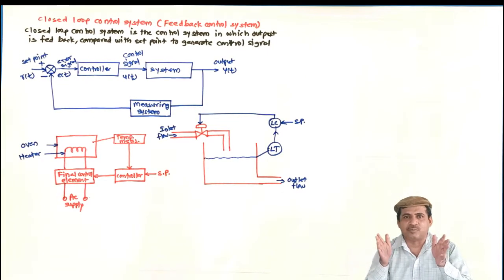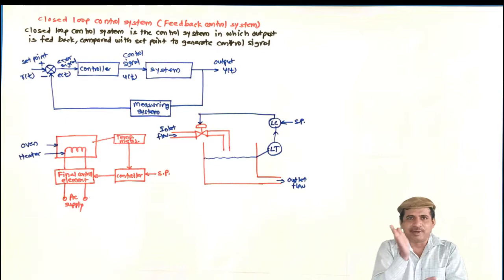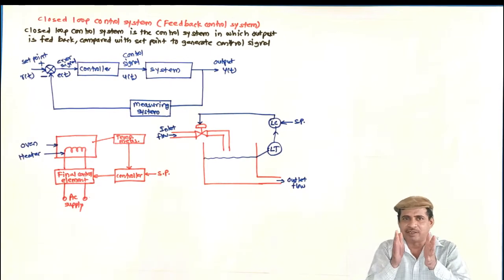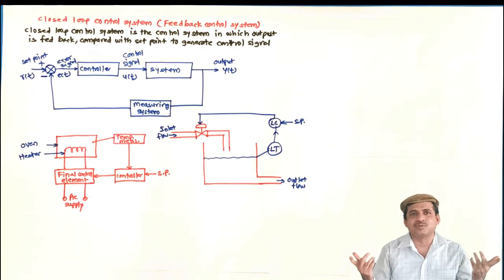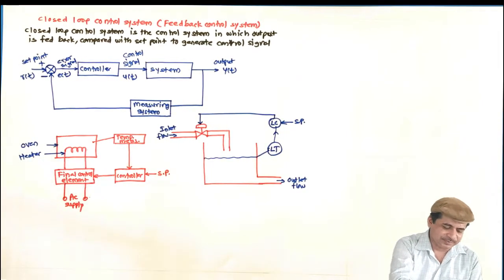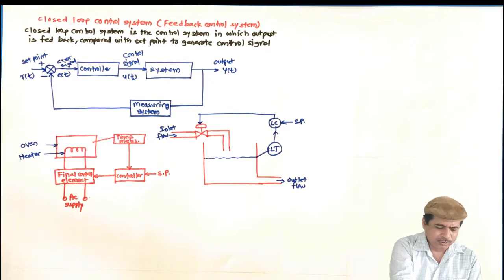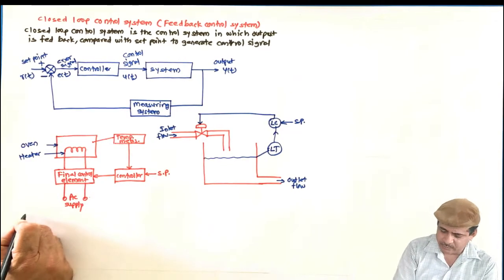Everything is continuously monitored, compared with the set point, error is generated and controller will make the error zero, so that everything is on track. So this is the closed loop control system. Let us see its features. We will go through the same sequence.